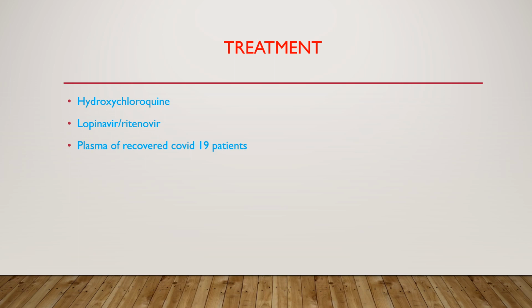The drugs used to treat HIV patients, like lopinavir and ritonavir, are seen to be effective in COVID-19 patients. Also, plasma from recovered COVID-19 patients can be very effective in treating critically ill COVID-19 patients, and the FDA has approved it for only critically ill patients.